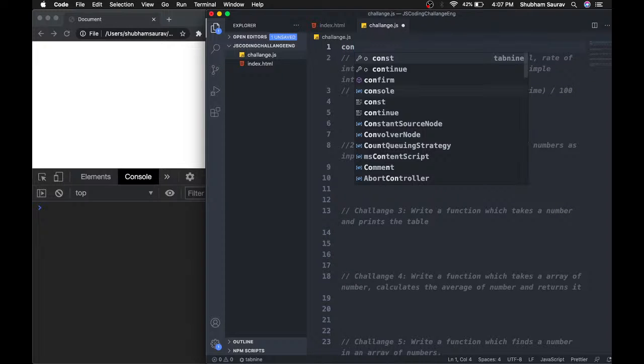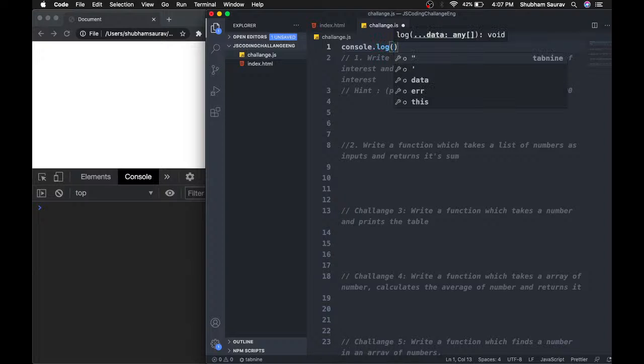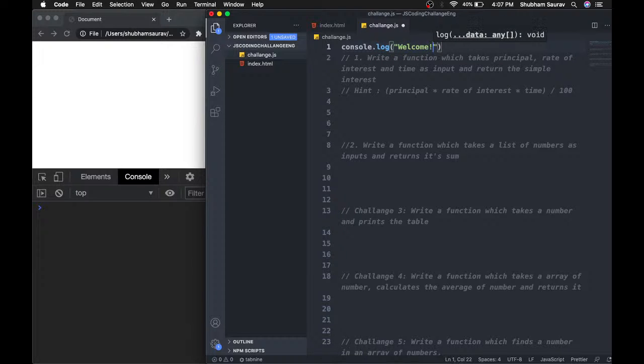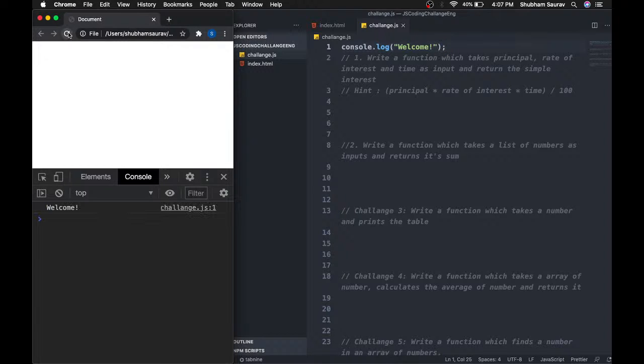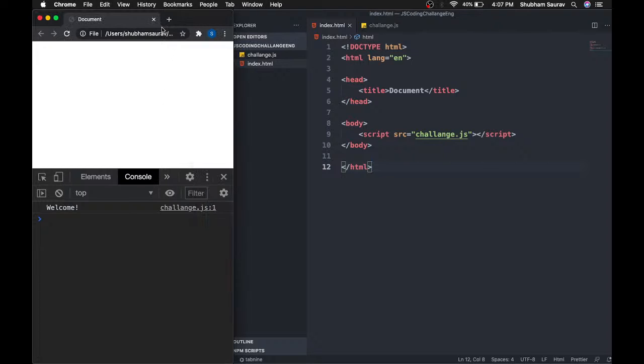So I'm just going to do a console.log and say welcome, put a semicolon at the end, save this, and refresh. All right, so the file is linked, our challenge.js is working, and it is linked to this index.html which we have opened in our Chrome browser.